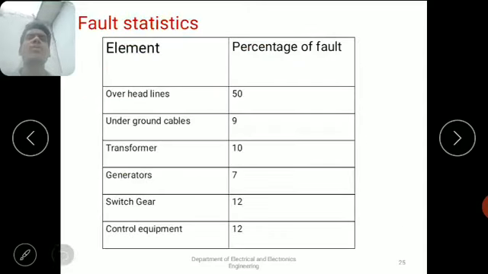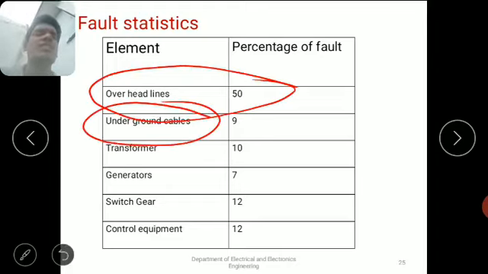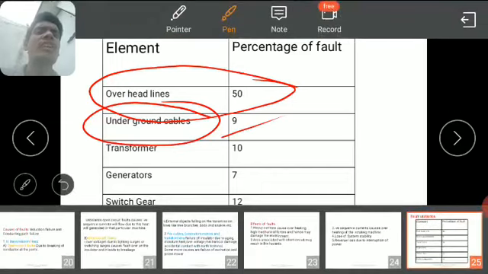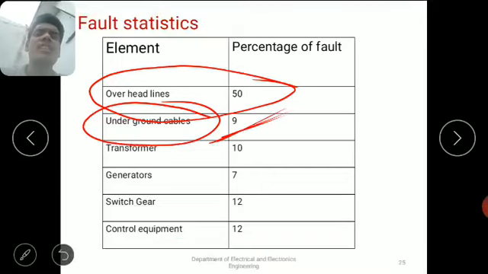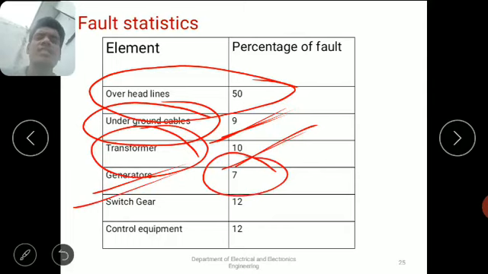And now we have to conclude that most of the faults occur in overhead lines. 50% of the faults occur in overhead lines. And in the case of underground cables, there are very few chances of faults. Only 9% of faults will occur in the underground cables. And in the case of transformers, only 10% chances are there for faults. And in the case of generators, only 7% of faults will occur in the system.